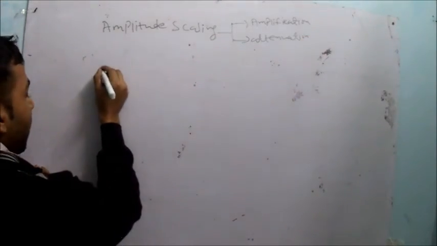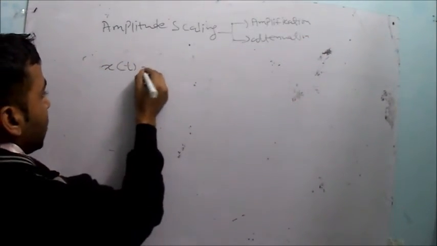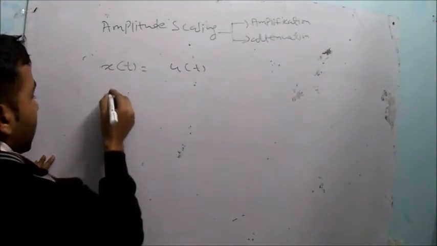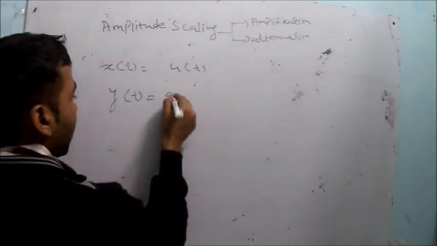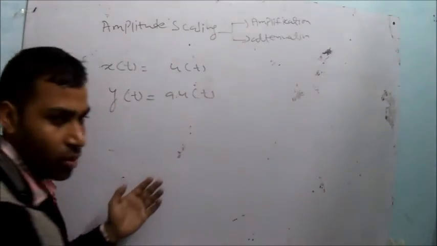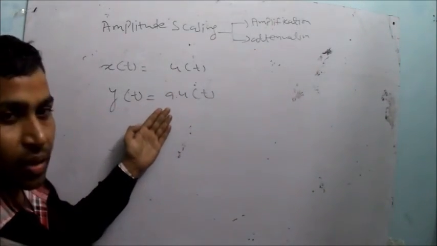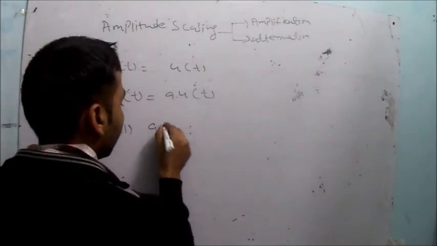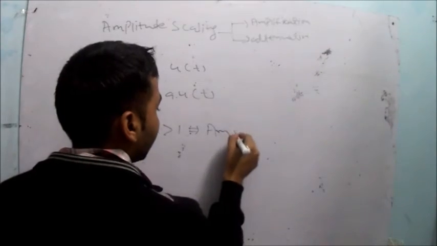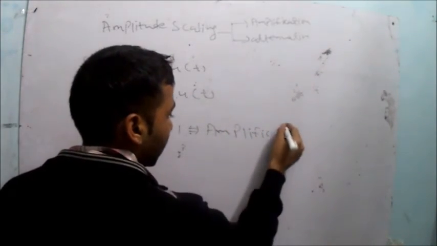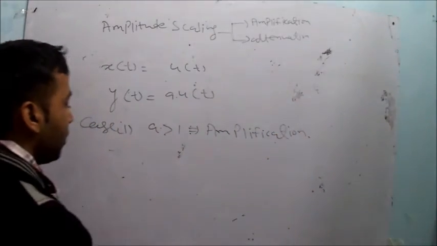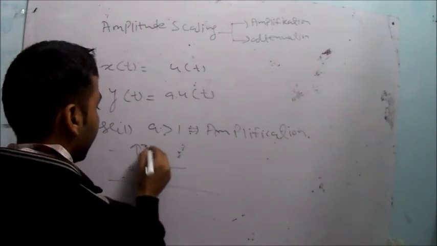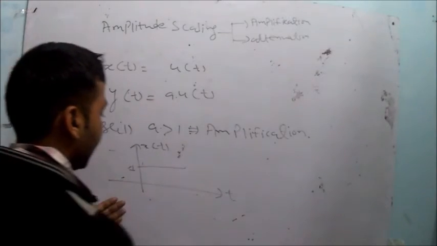So let's say x(t) is equal to, again you can take u(t), no problem. And y(t) is equal to a u(t). This time you have multiplied by the constant or scalar a. Now case first: when a is greater than 1, this is the case of the amplification of the signal. How amplification? Let's say, what is x(t)? x(t) is equal to 1 when t is greater than or equal to 0. Its value is 0 when t is less than 0.